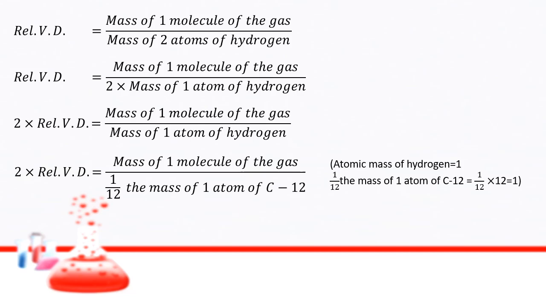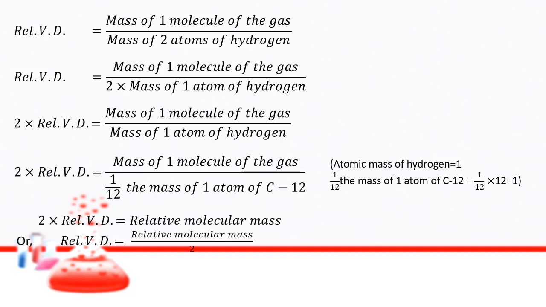Let us recall, the atomic mass of hydrogen is 1, and 1/12 the mass of one atom of carbon 12 is equal to 1/12 into 12, as the atomic mass of carbon is 12. The 12s cancel and it is 1. So both have the value 1, and we can replace the mass of one atom of hydrogen by 1/12 the mass of one atom of carbon 12.